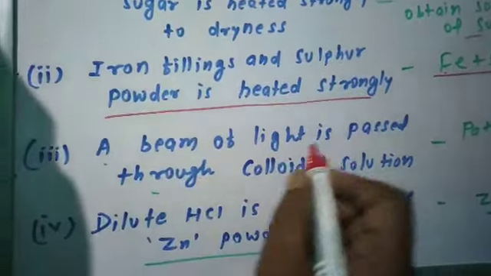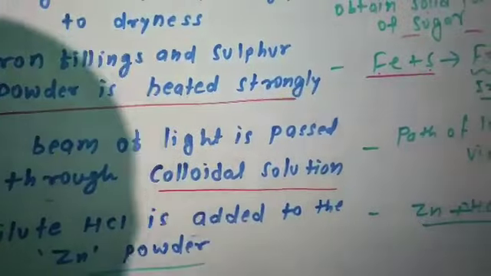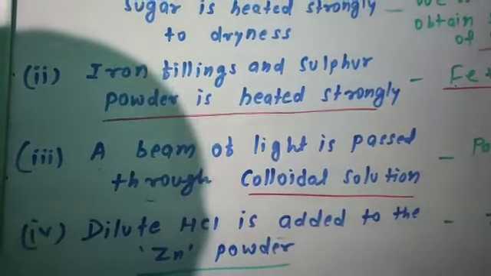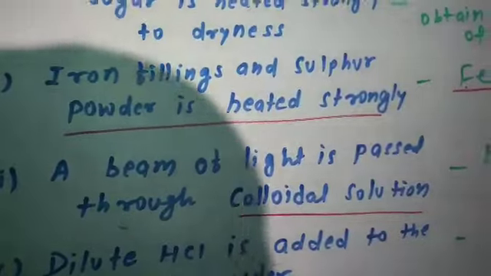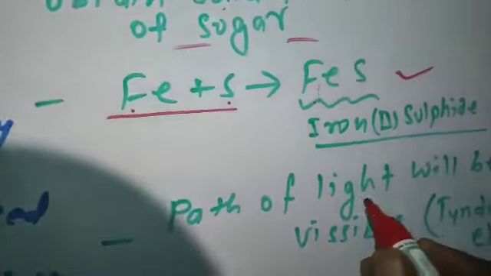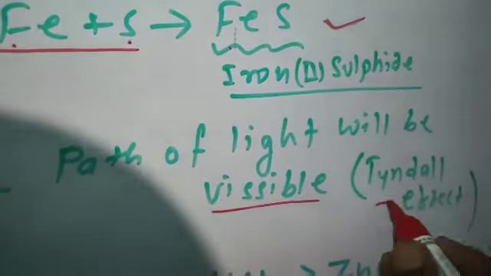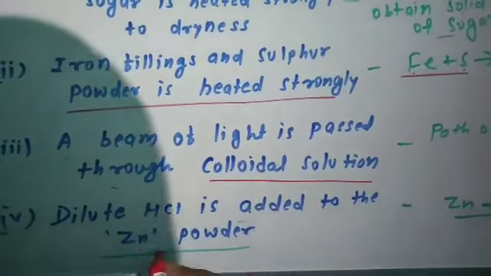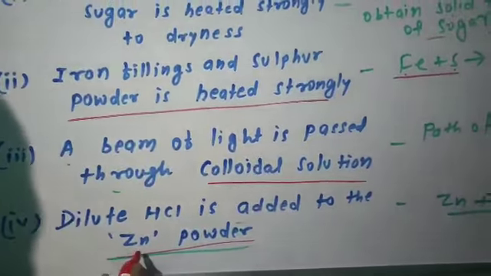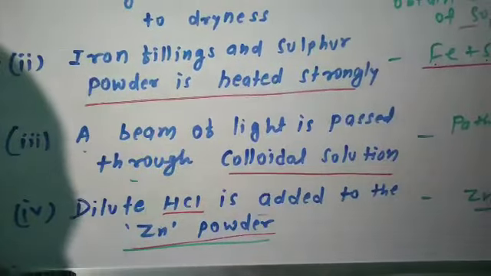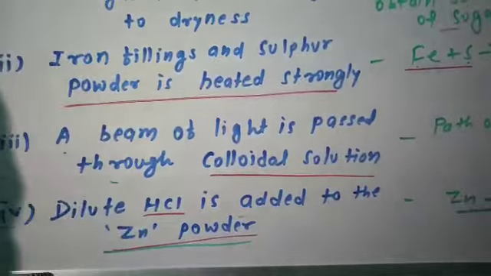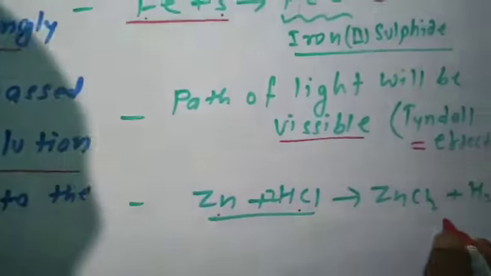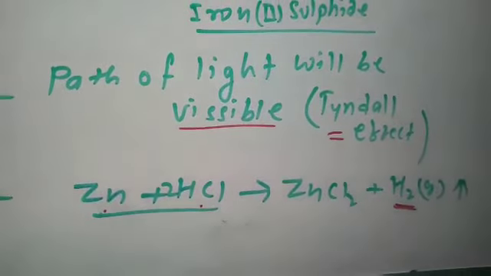A beam of light is passed through colloidal solution. If light passes through the colloidal solution, then the path of light will be visible. This phenomenon is known as the Tyndall effect. So what will we observe? We will observe the path of light visible. That is due to the Tyndall effect. Here dilute HCl is added to zinc powder. Zinc is a metal, and if any acid like HCl, hydrochloric acid, is added to a metal, then it produces hydrogen gas. Here zinc reacts with HCl and liberates hydrogen gas.